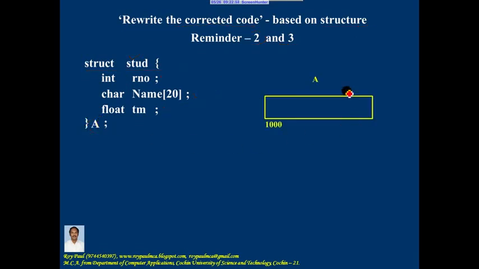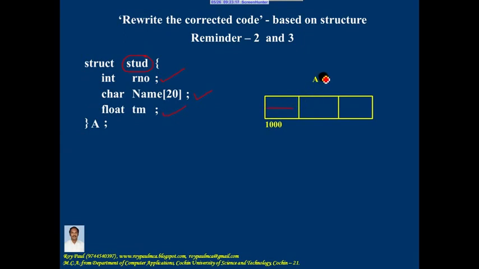You know how memory is allocated. It is name of the memory location, content of the memory location and some address. The content area is divided into three parts because this structure or data type consists of three members: roll number, name and total mark.